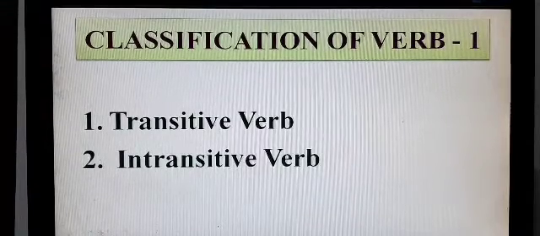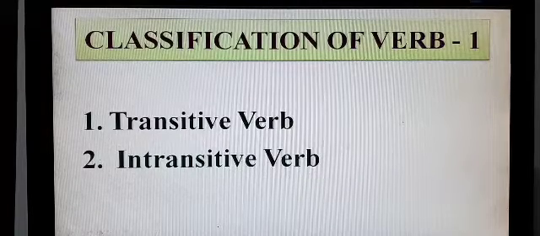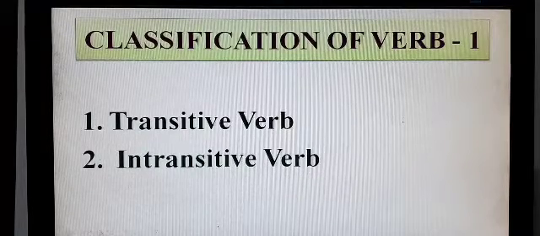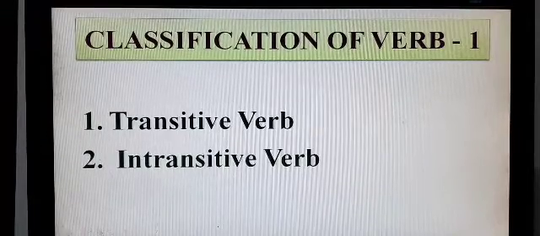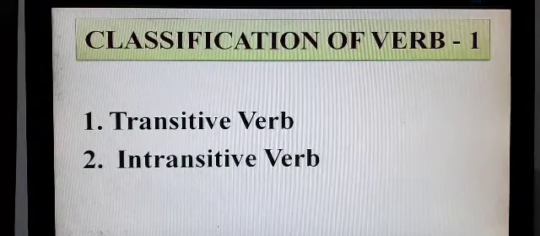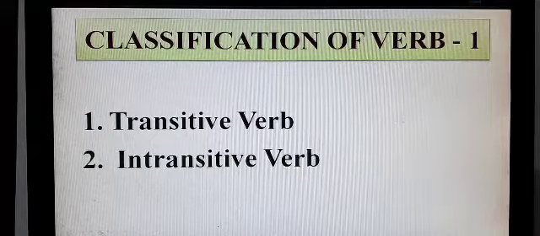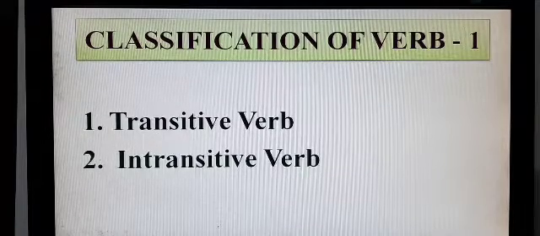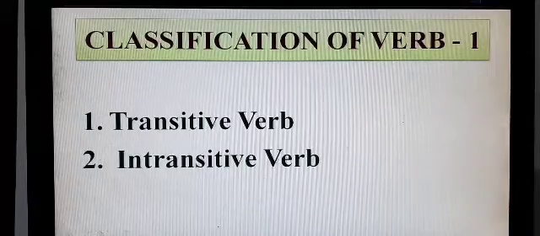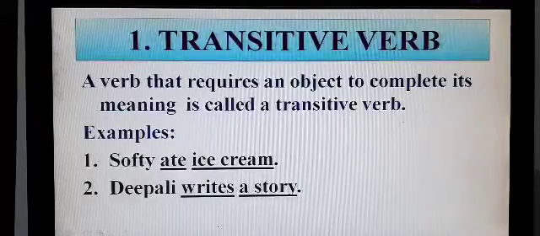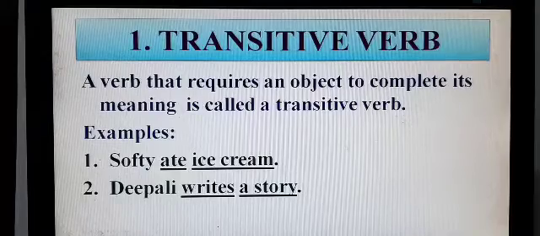Now let's try to classify the verb. We can define the verb, but we can classify the verb in many ways. Let's learn the first kind of classification of verb. The first one is transitive verb and the second is intransitive verb. Transitive verb.